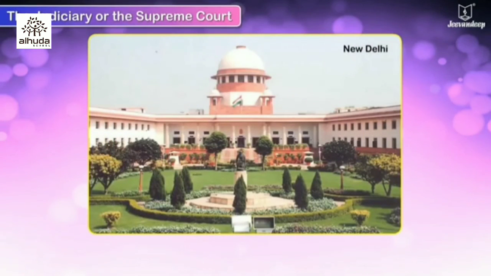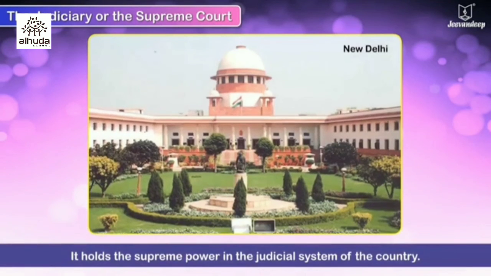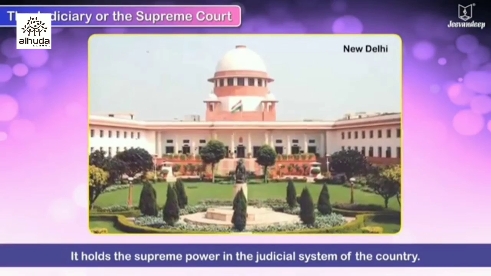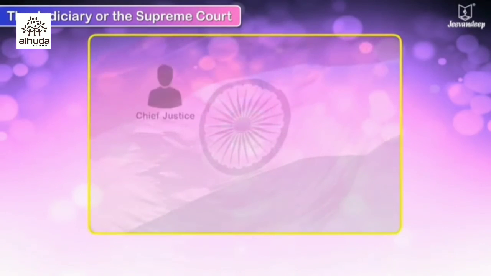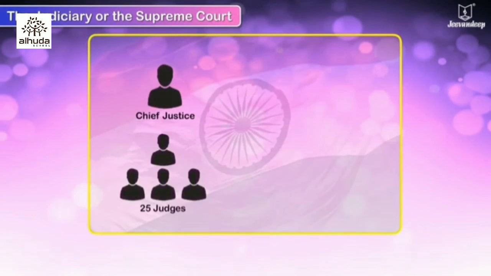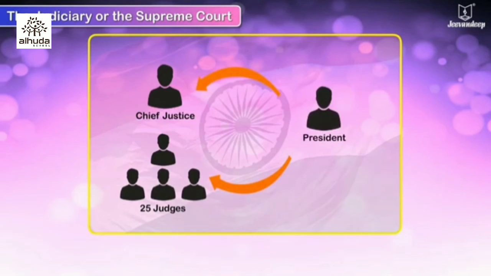The Judiciary or the Supreme Court. It holds the supreme power in the judicial system of the country. One Chief Justice and all the 25 judges are appointed by the President.